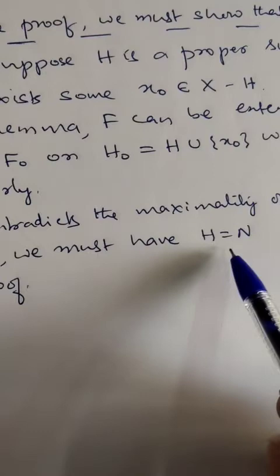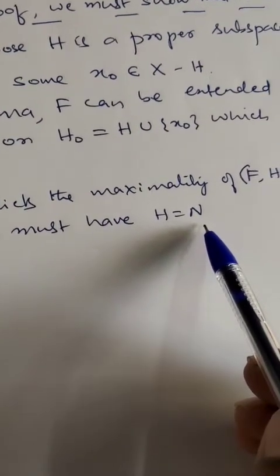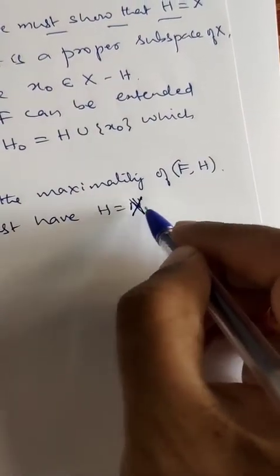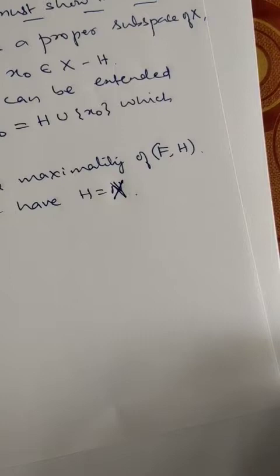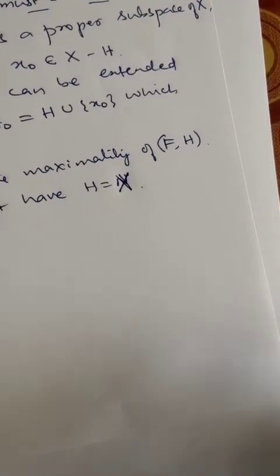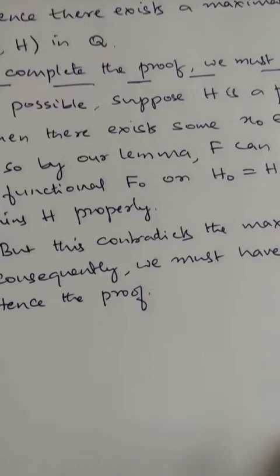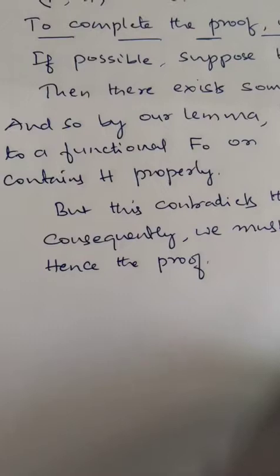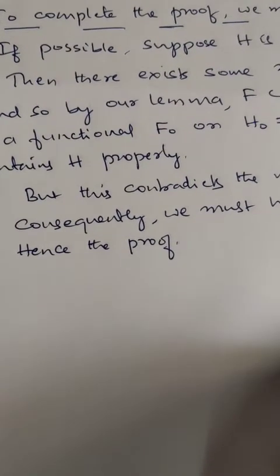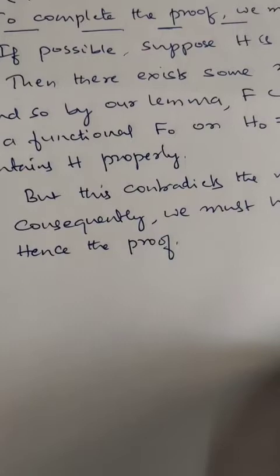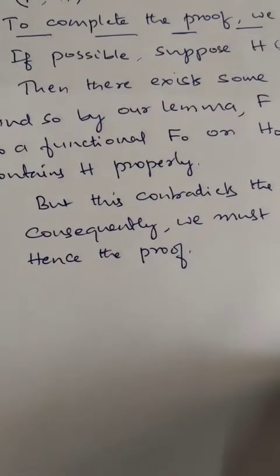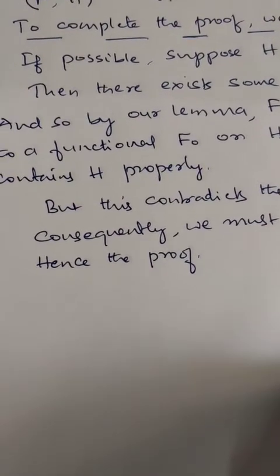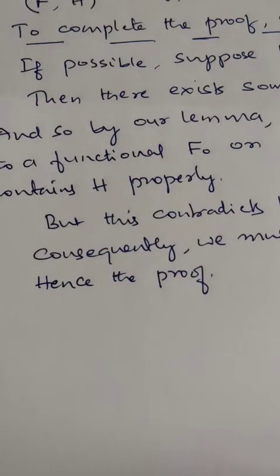Therefore we must have H equal to X. Thus the theorem is proved. So the Hahn-Banach theorem just says it is an extension theorem. The functional defined on the subspace can be extended to a norm-preserving functional, such that the norm of the extension is the same as the norm of f. Okay, thank you.